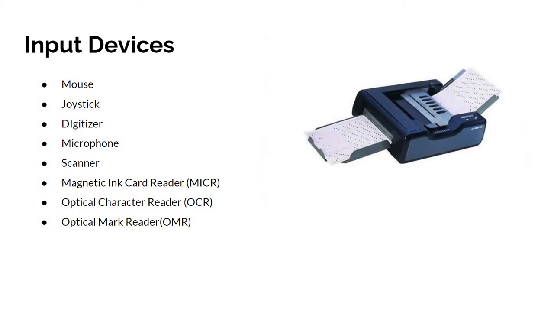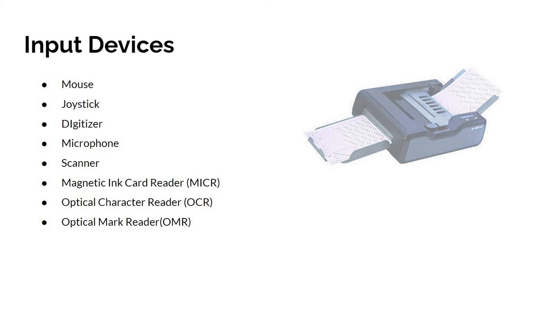And optical mark reader, OMR. Many of you are familiar with this one. OMR is a special type of optical scanner used to recognize the type of mark made by pen or pencil. It is used where one out of a few alternatives is to be selected and marked. It is specially used for checking the answer sheets of examinations having multiple choice questions.